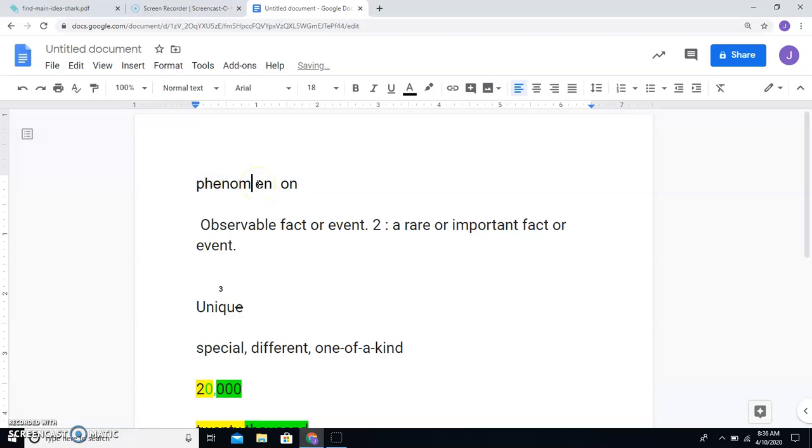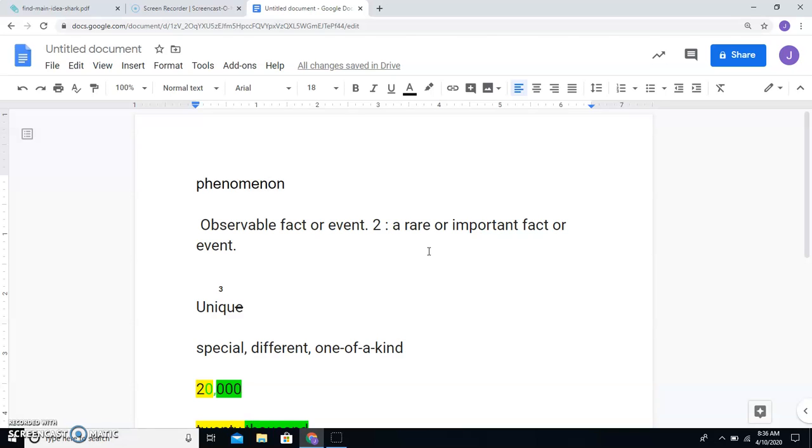Well, I have the definition below, so you may start reading that while I put this word back together. Phenomenon. That is an observable fact or event, a rare or important fact or event. I like the second definition even better because it really should be a fact that is rare or important that would make us call something a phenomenon.